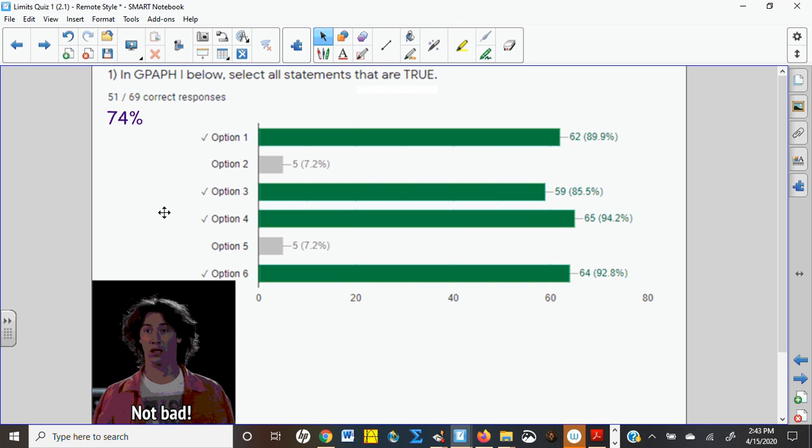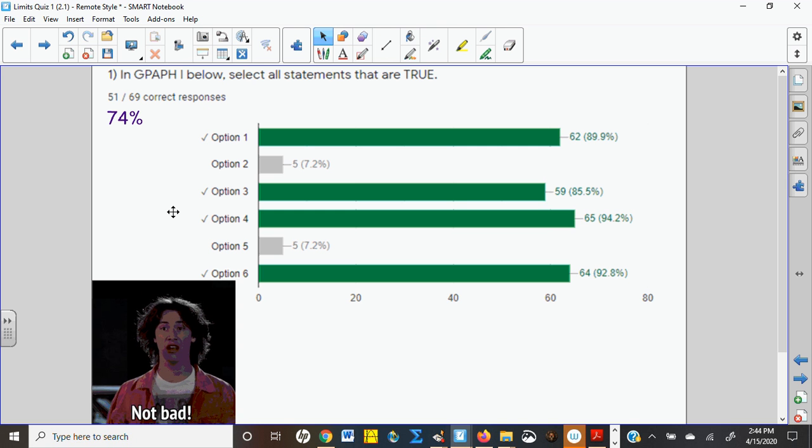And the data shows 74% of you overall got all 4 of those right and didn't choose the wrong ones. Very few people chose the wrong ones, so I was happy to see that. But it looks like quite a few people might have missed 1 or 2 of the right ones. So if you missed one, just try to analyze which one you missed, and why what you thought was false was actually true. But overall, for one where you had to pick 4 correctly and not pick 2, that's not bad. 74% is actually a decent score. And I'm sure most of you got quite a few of these right, if not all of them.